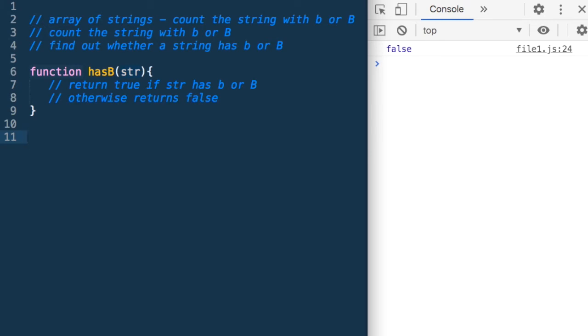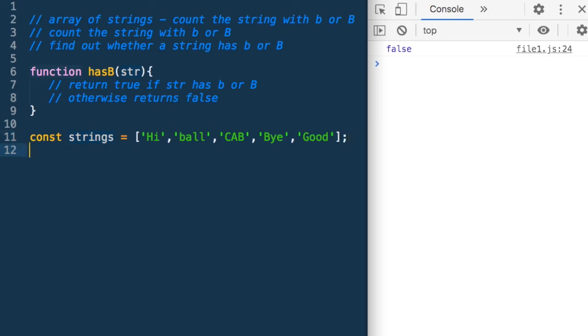So let's say our strings were const strings is equal to, let's say, ball, cab, baby, good. So let us say this is our array.